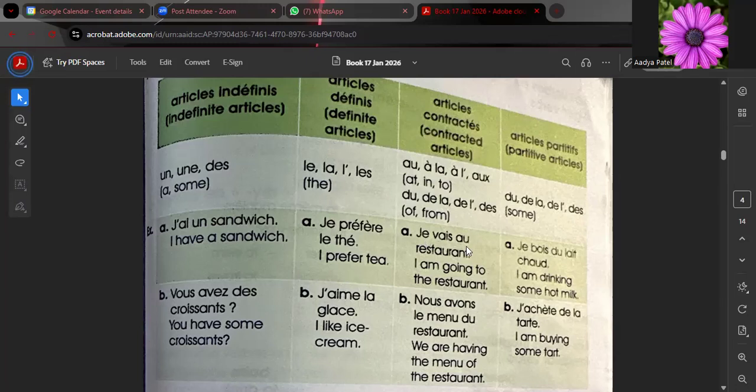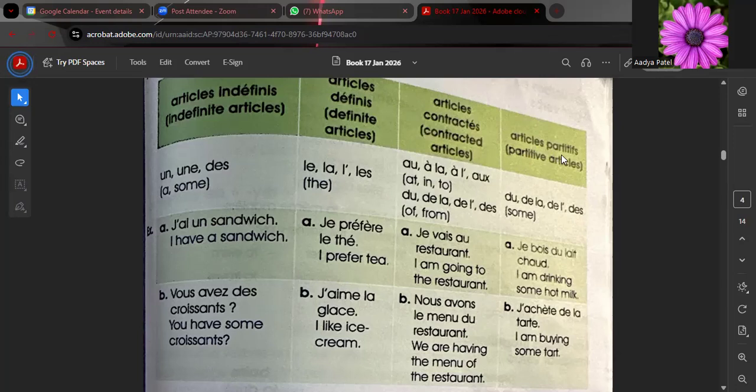For example, je vais au restaurant. I am going to the restaurant. And in case of article contracté also, in the negation, the article contracté will not change. For example, je ne vais pas au restaurant. I am not going to the restaurant. Nous avons le menu du restaurant. We have the menu of the restaurant. In the negation, nous n'avons pas le menu du restaurant. We do not have the menu of the restaurant. Now, restaurant is masculine, so we have used du, masculine singular, right?